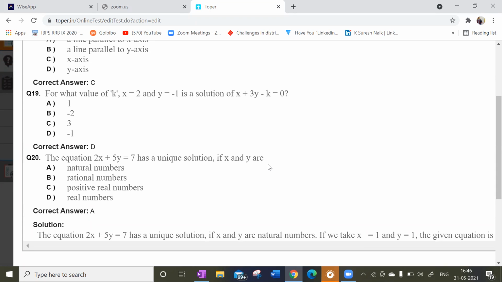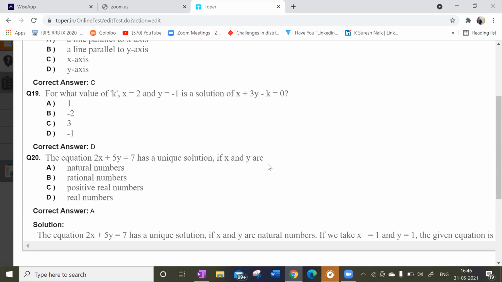I'm discussing that. So the equation 2x plus 5y is equal to 7 has a unique solution if x and y are what? Natural numbers, real numbers. Sir, it can be real numbers also, right? Yes, because you only told it will be real numbers. Yes, sir. Exactly.